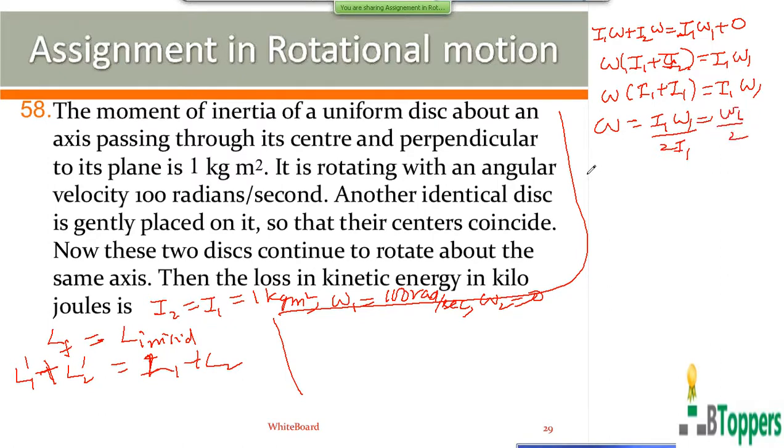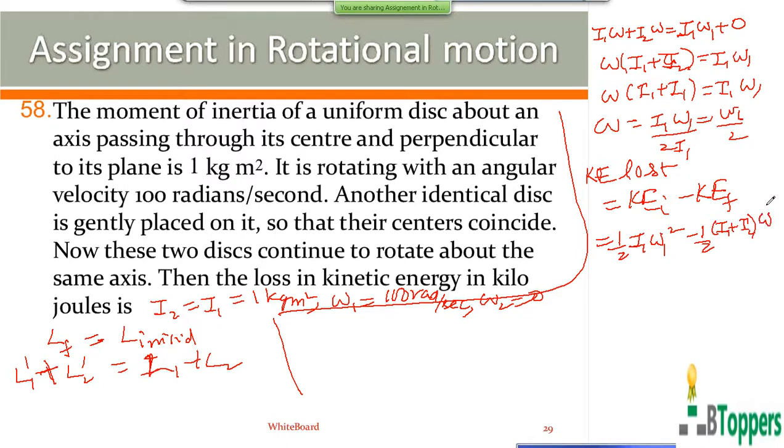So the kinetic energy lost is equal to the initial kinetic energy minus the final kinetic energy of the system. The initial kinetic energy of the system we can write as half I1 omega 1 square. The final kinetic energy of the system of the two disks is half I1 omega square plus half I2 omega square, or half of I1 plus I2 into omega square.